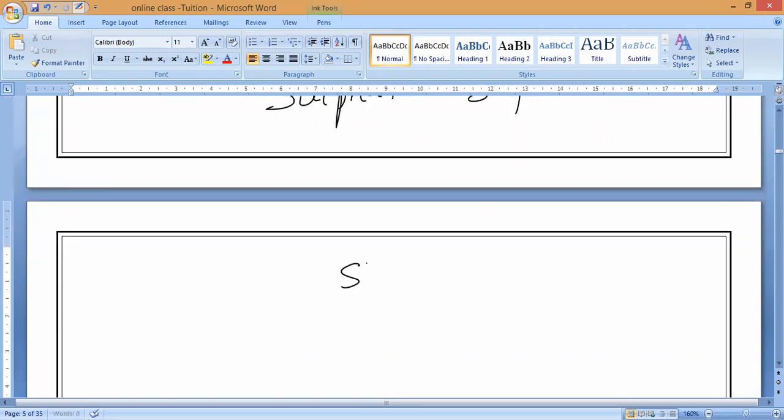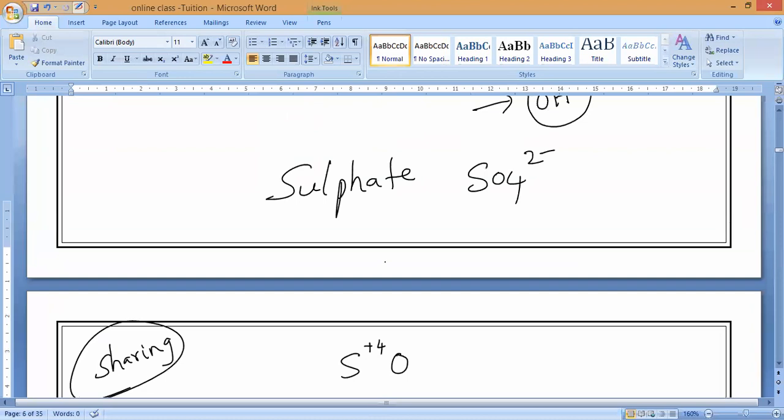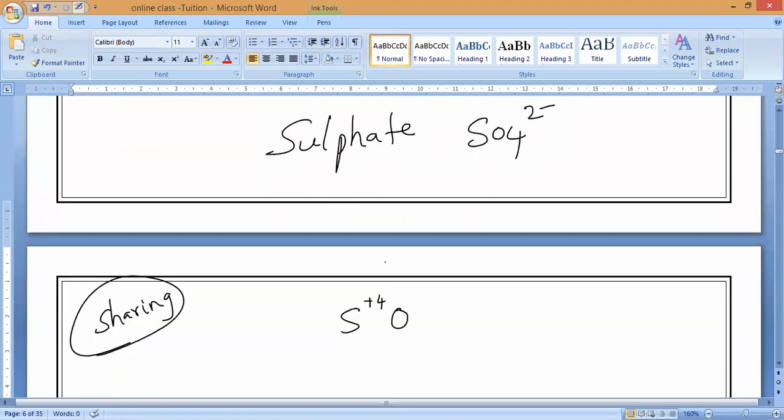Sulfur basically forms by sharing, not by donating. By sharing electrons. So sulfur can share 4 electrons. Oxygens, how many are there? Oxygen 4. So SO4 2 minus, correct? Here sulfur is in the S8 group, which means it can share 6 electrons. How many? 6 electrons.